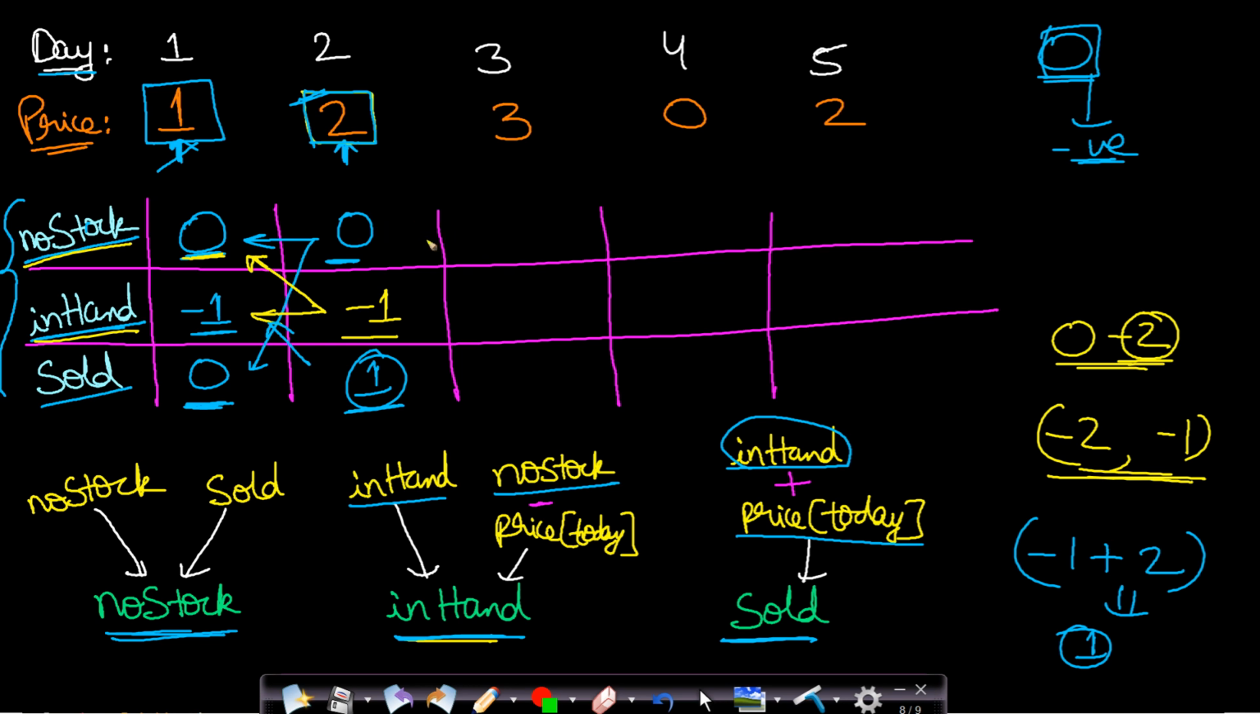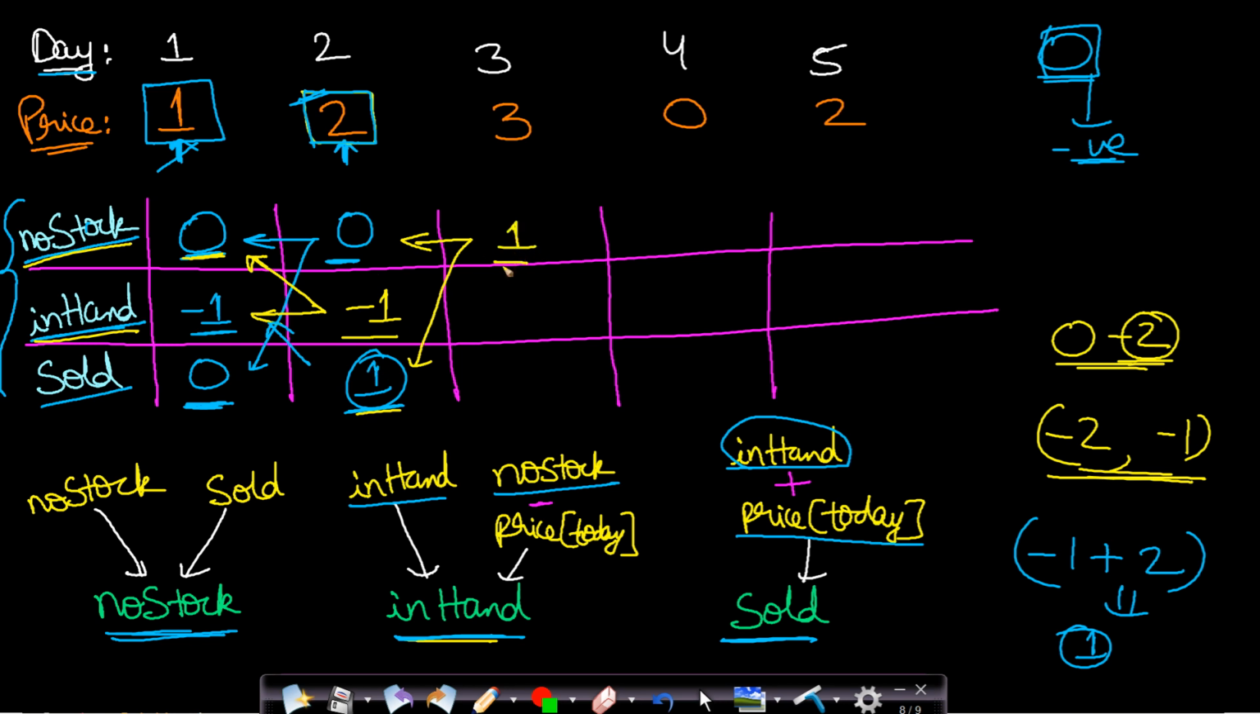So for the no stock state, we can reach the no stock state from the no stock state or from the selling state, because if we don't have any stock, we just skip the stocks, we do not buy it, and we again stay in the no stock state. Otherwise, if we had stock on the previous day and we sold it, then we fall in this no stock state. So we will take the maximum of 0, 1 and this will be 1.